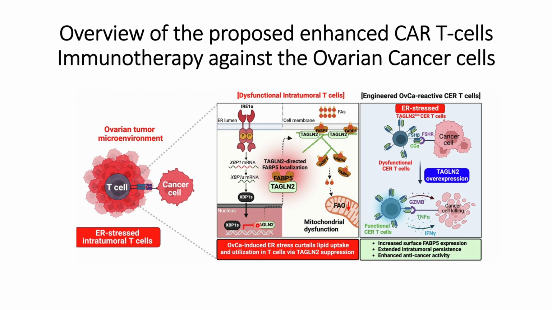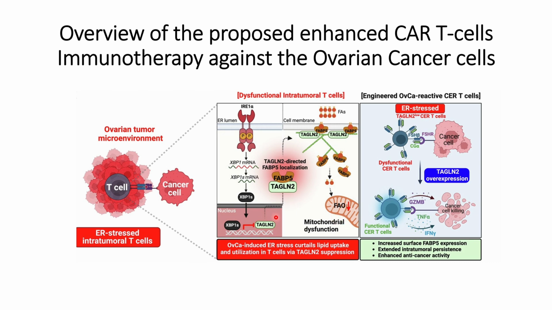The role of this TAGLN2 protein is that it will interact with the FABP5 protein in the cytosol and helps the FABP5 protein to be expressed on the cell surface, and in return these FABP5 proteins, when they are expressed on the cell surface, will increase the fatty acid uptake, so that the fatty acid will go into the mitochondria and T cells will be able to perform their function.